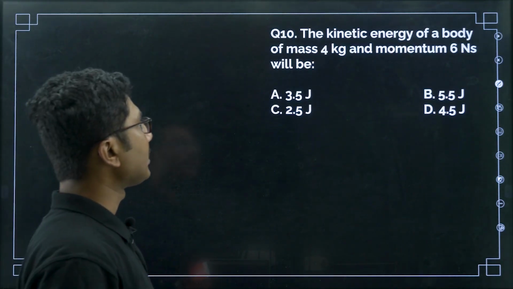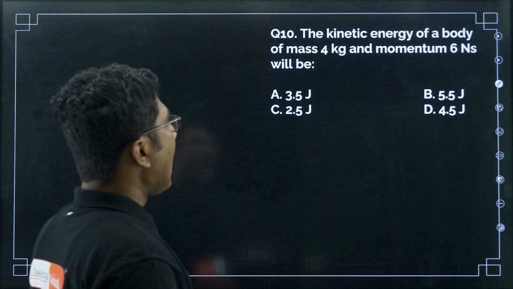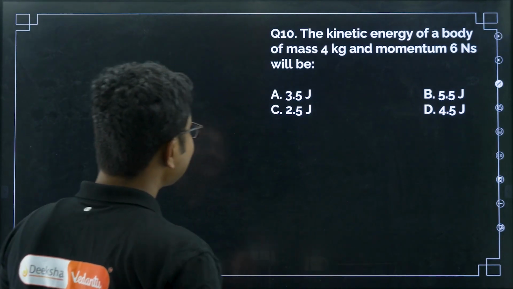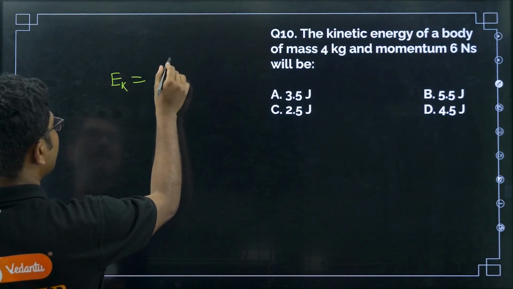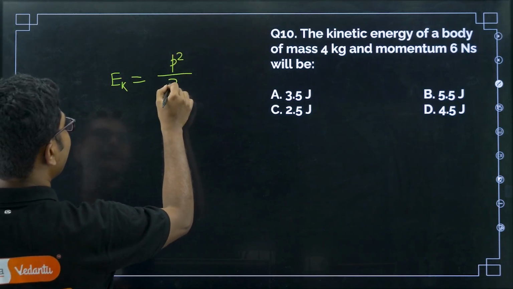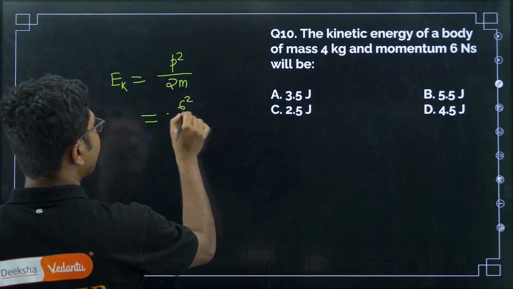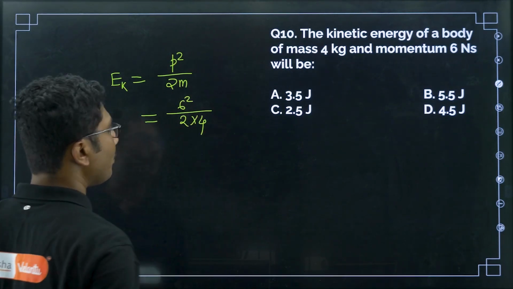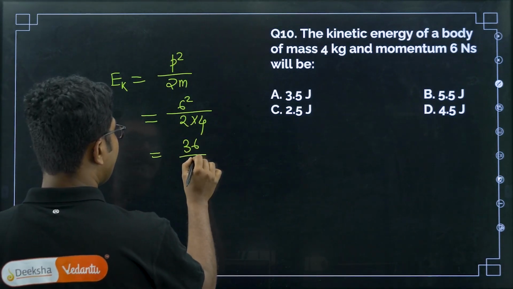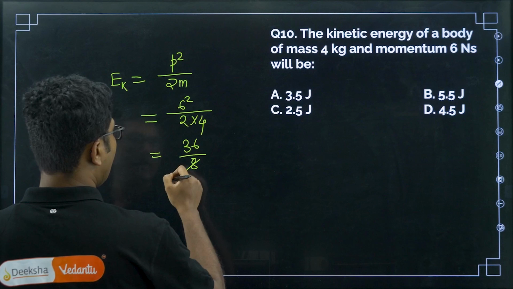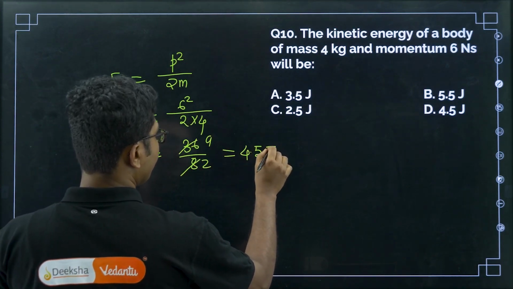Now let's move on to question number 10. The kinetic energy of a body of mass 4 kg and momentum 6 Newton second will be? Another similar question. They have asked you to find the kinetic energy. We have already used the formula in our previous question, P square by 2m. P is given as 6. So 6 square divided by 2 times 4. If you see, there are a few pattern questions coming every year. So 36 divided by 8, so 9 by 2 or 4.5 joules.